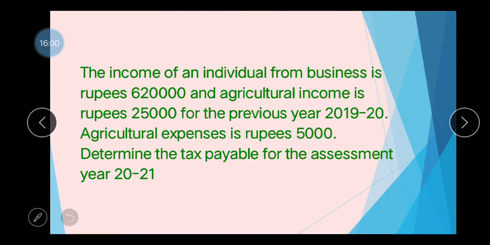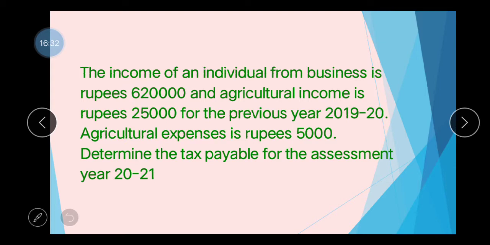The income of an individual from business is rupees 6,20,000 and agricultural income is rupees 25,000 for the previous year 2019-20. Agricultural expenses are rupees 5,000. Determine the tax payable for the assessment year 2021. That is the question. So here the individual has both agricultural income and non-agricultural income.